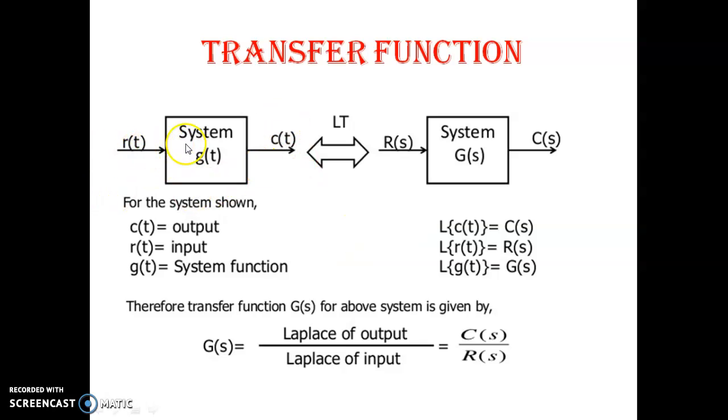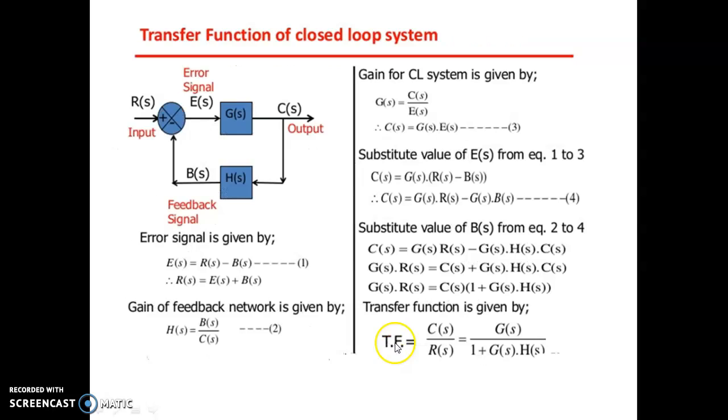So r(t) is the input, the system, and c(t) is the output. c(t) is the output, r(t) is the input, and g(t) is the open loop gain system function. Converting this into Laplace terms, r(t) becomes capital R(s), g(t) becomes capital G(s), and c(t) becomes capital C(s). So G(s) is the Laplace transform of the output over the Laplace transform of the input, C(s) by R(s). Now the transfer function of a closed loop system.